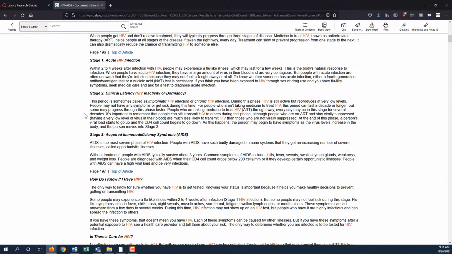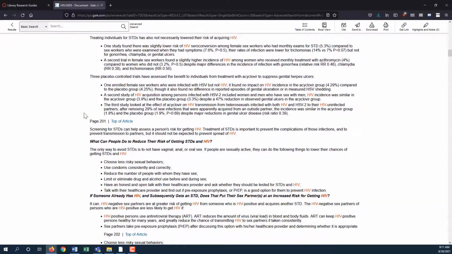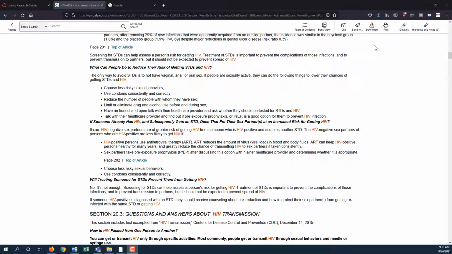This article, HIV/AIDS from the Sexually Transmitted Diseases Sourcebook, was published in 2016, so it's fairly current. It provides a comprehensive overview of this topic, and you can use the same tools to get a permalink, cite this article, or email it to yourself as discussed earlier in the video.